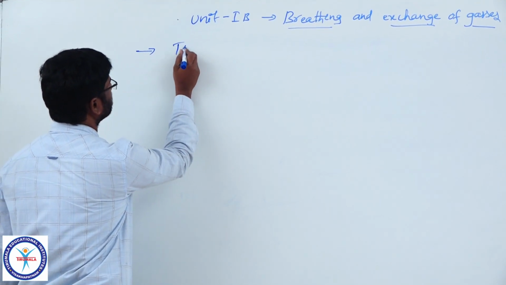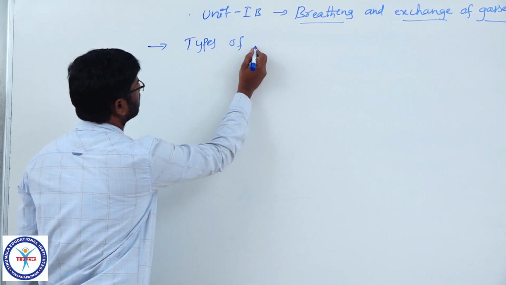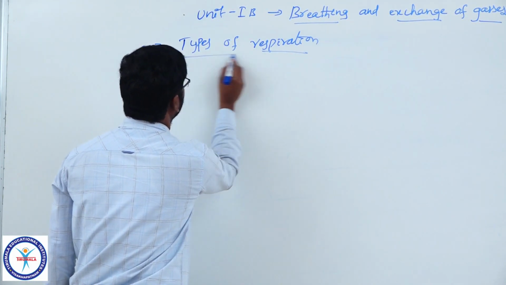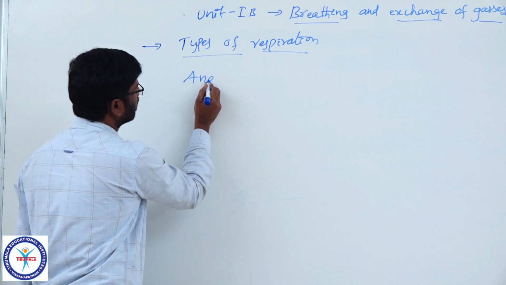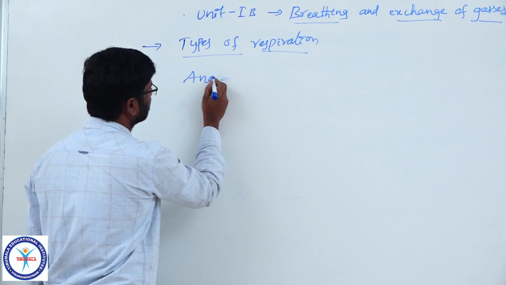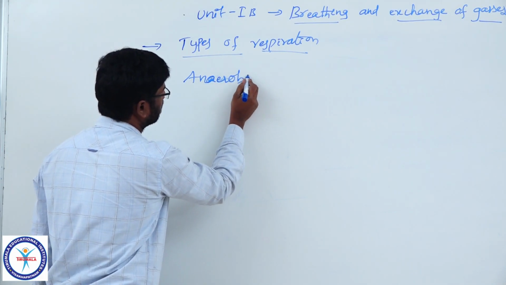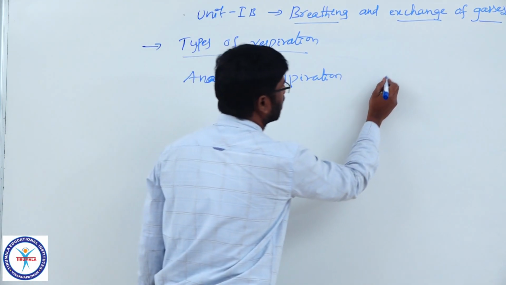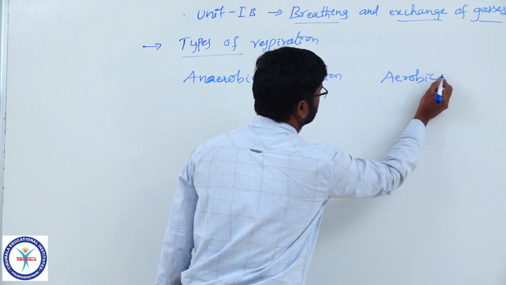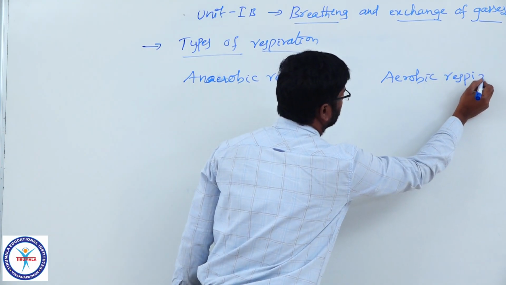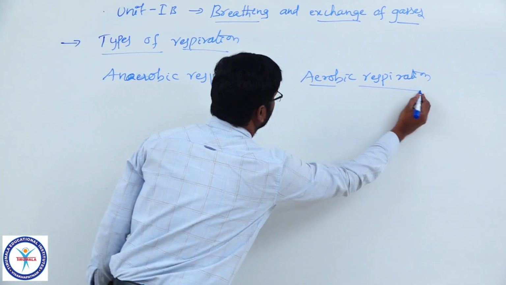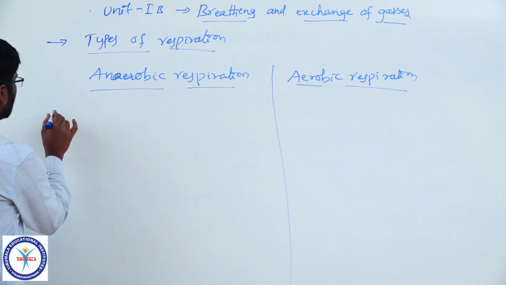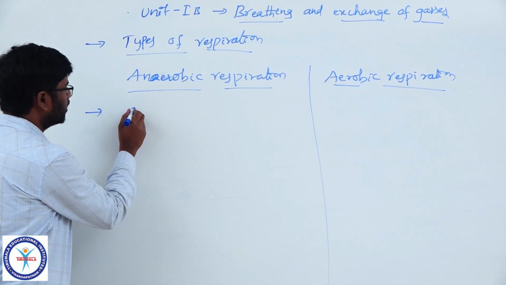Now, types of respiration. Respiration is of two types: anaerobic respiration and aerobic respiration. Anaerobic respiration occurs in the absence of oxygen.